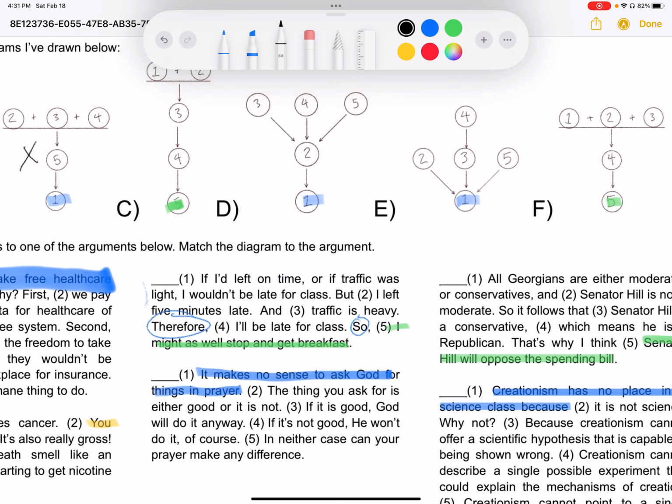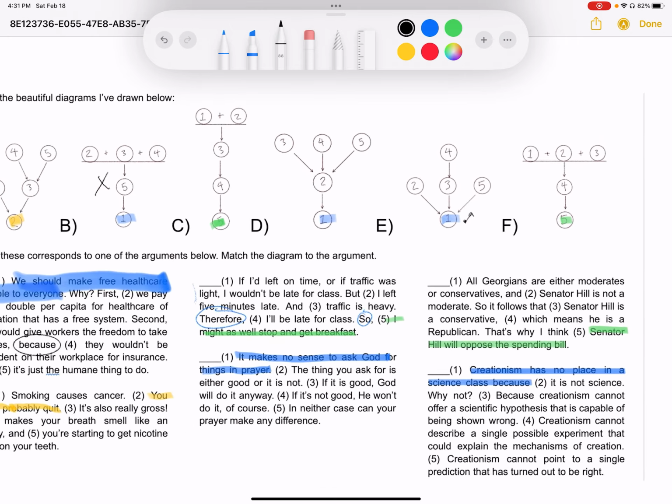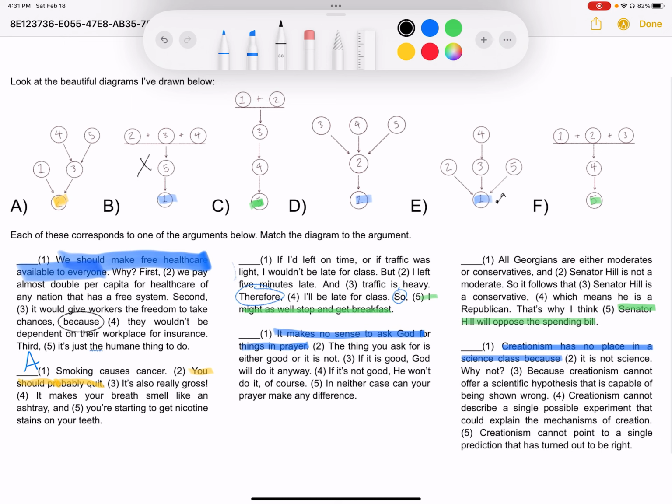Well, how about this other one? How about E? Well, notice we can also do this test from the bottom up. I can say the conclusion and say, how do you know that? And see if the answers I'm given are the right ones. So I'm gonna start here and work my way up. We should make free healthcare available to everyone. How do you know that? Well, there are 3 reasons given here. We pay almost double per capita. It would give workers the freedom to take chances, and it's the humane thing to do. Those are 3 good reasons to think that we should make free healthcare available to everyone.